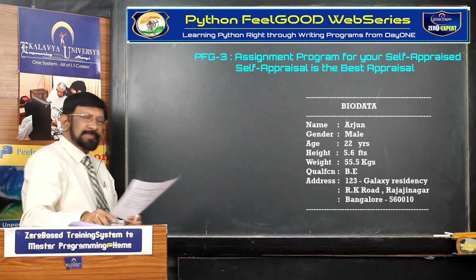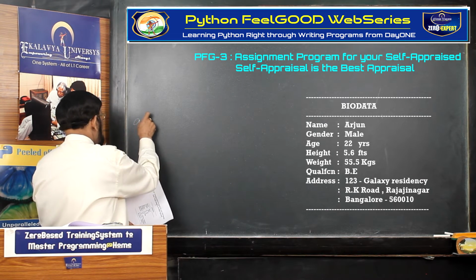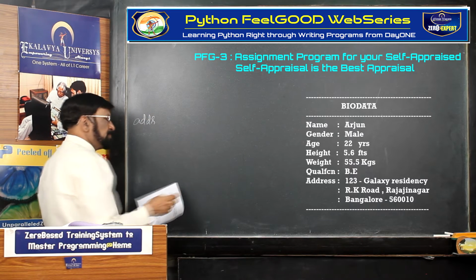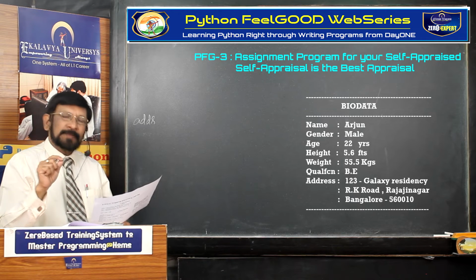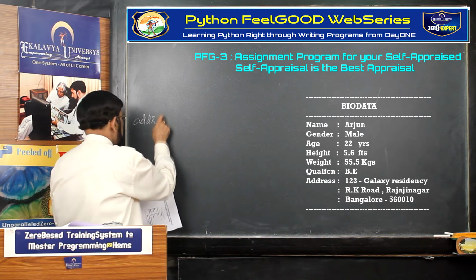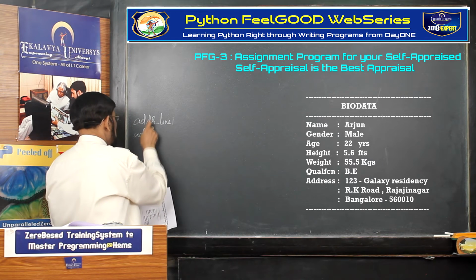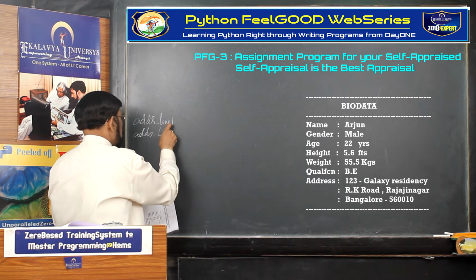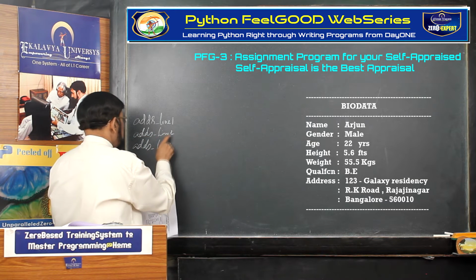Now in this case, I have to explain two things. Address we have divided into 3 lines. This is the address, and actually 3 lines are there. So 3 variables we define. For that purpose, what is the best way? Address line 1, address line 2, address line 3.